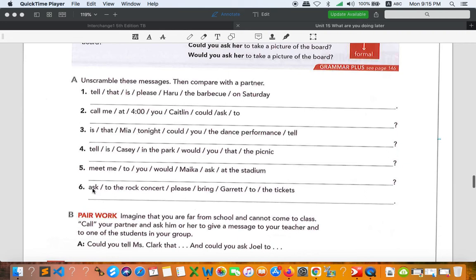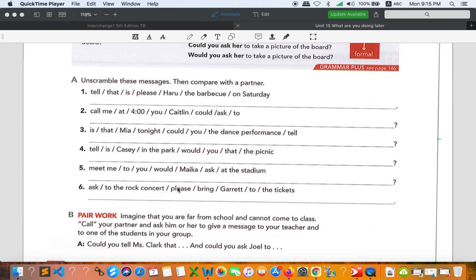Number 6. As we know, it should be a request, so the right answer is please. We have a full stop right here, so we have to use please. We use please with a request: please ask someone to verb or not to verb. Let's try all together. Please ask Garrett to bring the tickets to the rock concert.